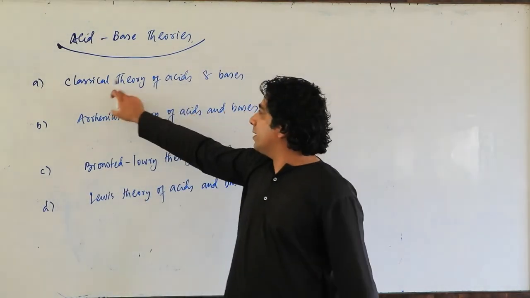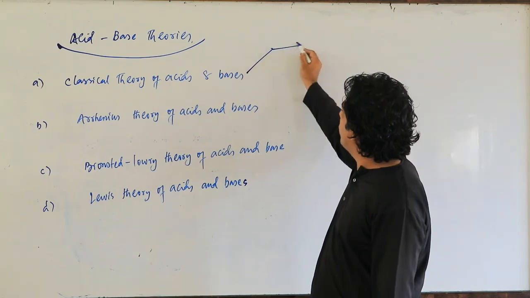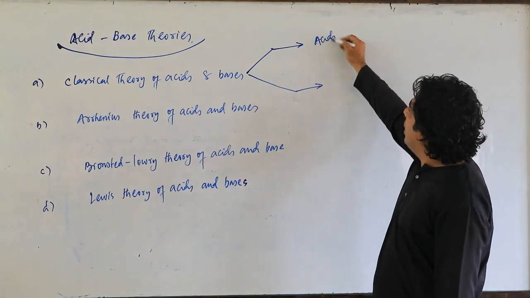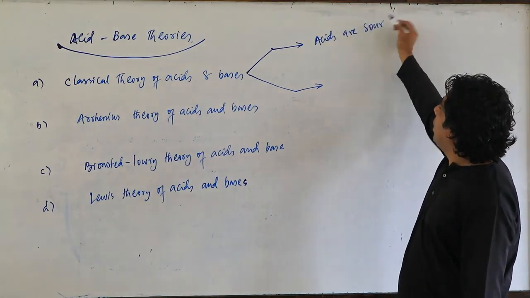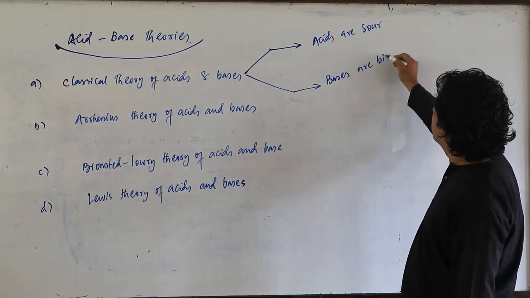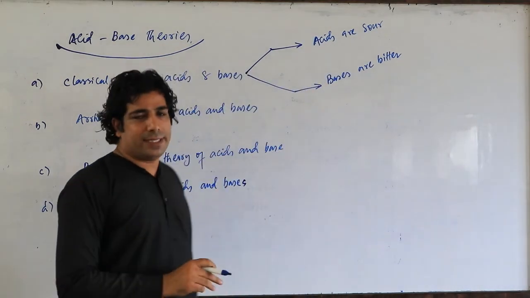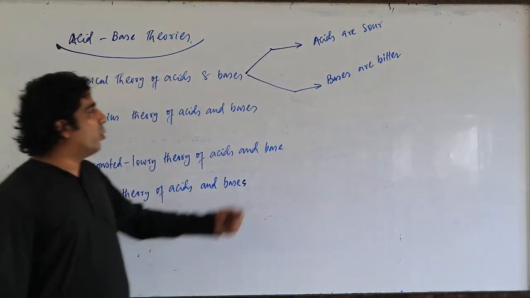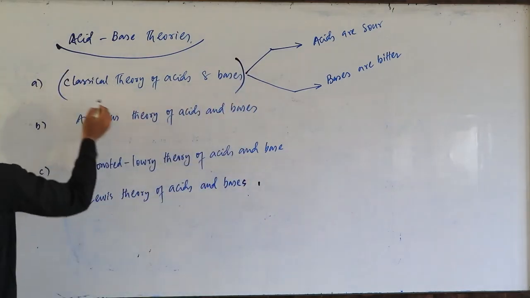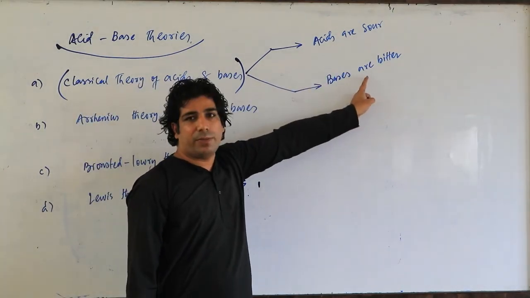So the first one is the classical theory of acids and bases. I have already given you the idea about it. According to this theory, acids are sour and bases are bitter. In olden times, this is what they used to say: acids are sour, bases are bitter, my dear friends.